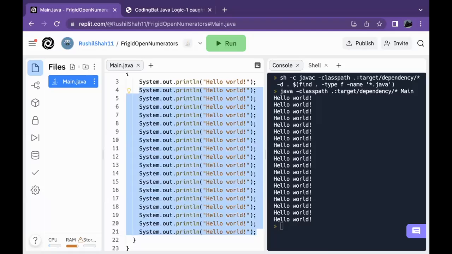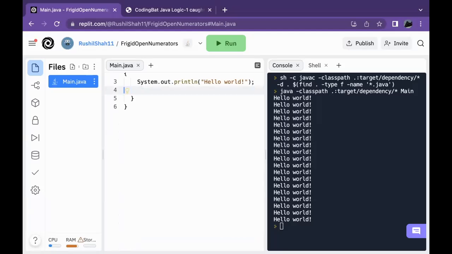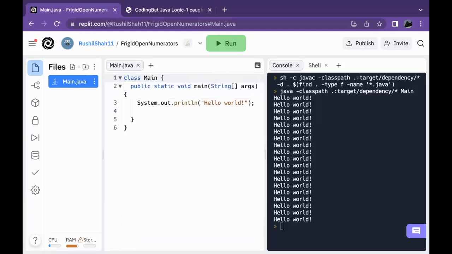So as you can see here, we are repeating all these lines of code when we can simply loop one statement into doing it over and over and over again. So now let's go ahead and use a loop. So what types of loops do we use? Well, in Java, you have 3 different types of loops. You have a for loop, you have a while loop, and you have a do while loop.